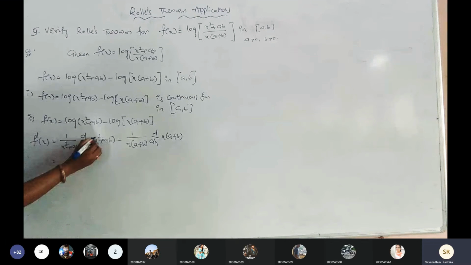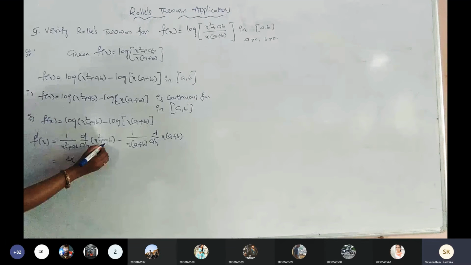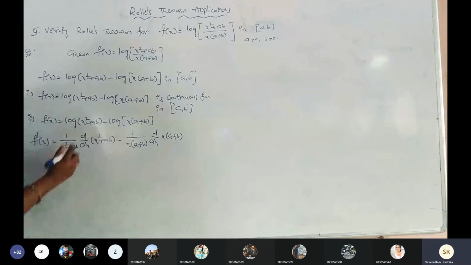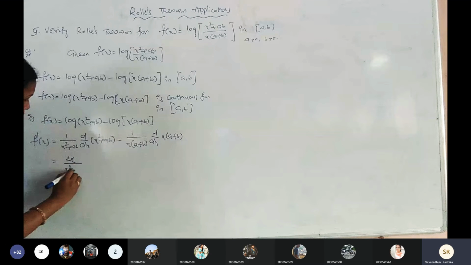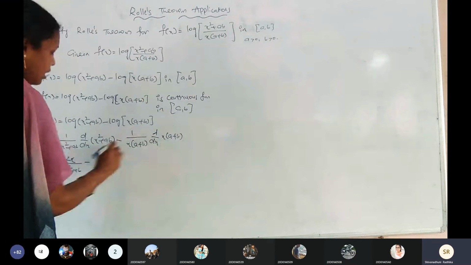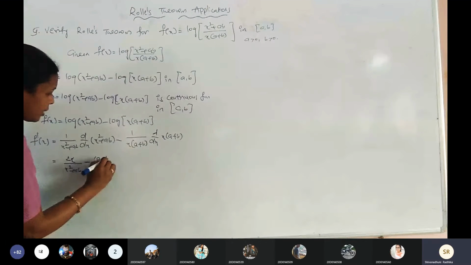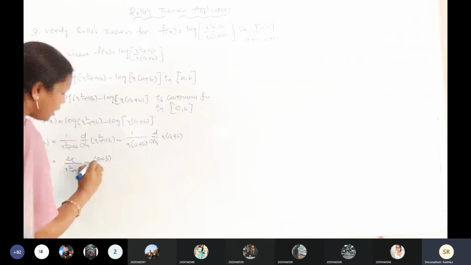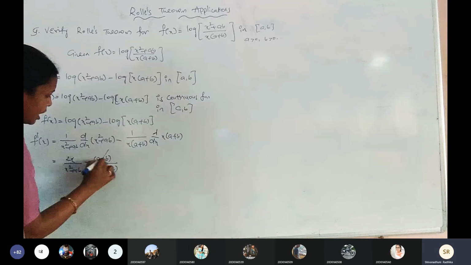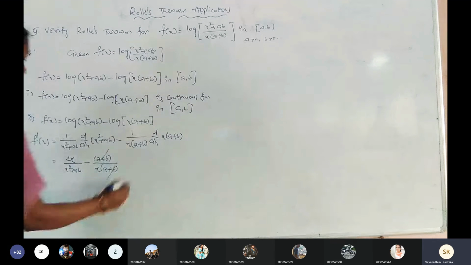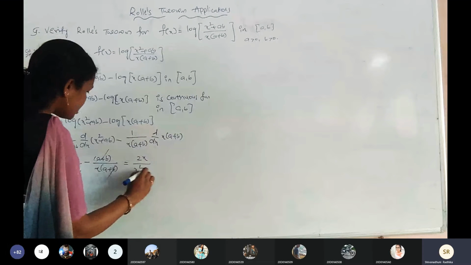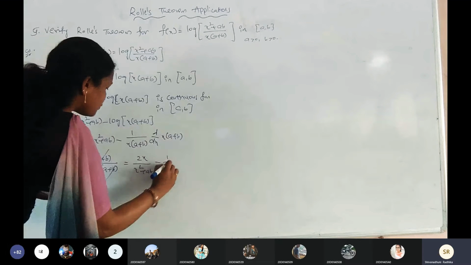Now, the derivative of x square is 2x. a b is a constant, and the derivative of a constant is 0. So we get 2x plus 0 over x square plus ab, minus: a plus b is a constant taken outside, a plus b into the derivative of x, which is 1, over the denominator x into a plus b. The a plus b gets cancelled. What is remaining? f dash of x is 2x by x square plus ab minus 1 by x.